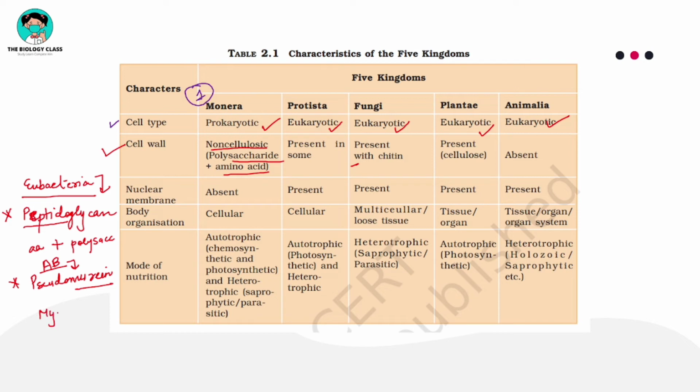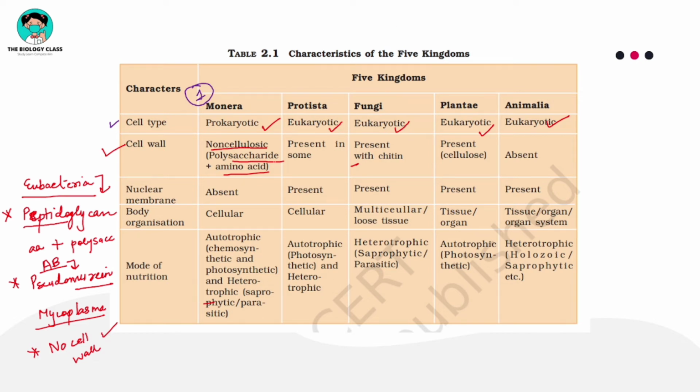And in mycoplasma, which is a member of prokaryotes, kingdom Monera, the cell wall is not present. It is a wall-less organism. A very important question has been asked many times: which prokaryotic cell has no cell wall? Mycoplasma. So this is about kingdom Monera.